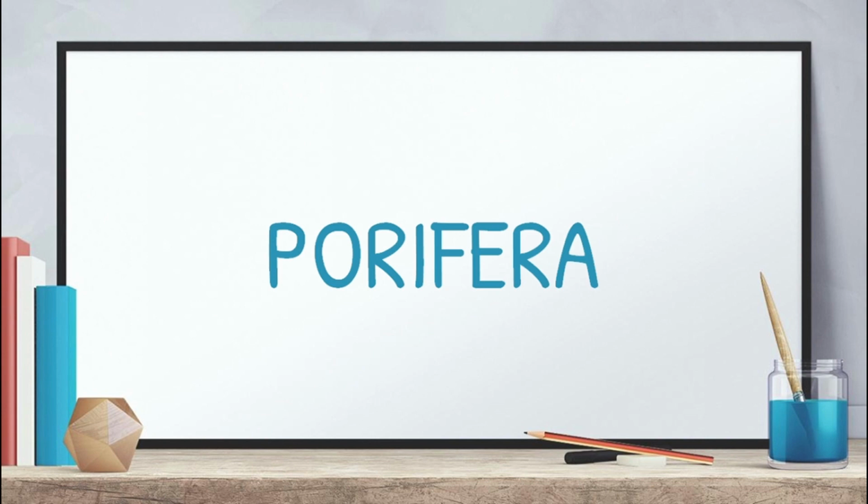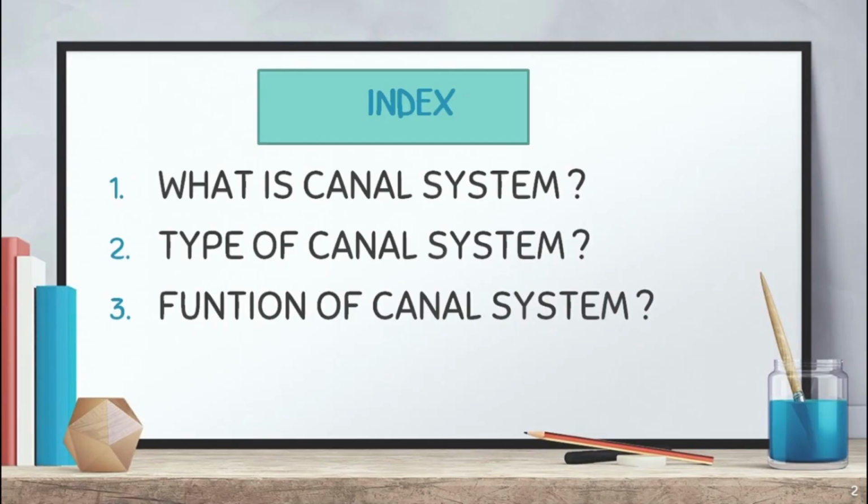Now we have another topic, the canal system. What is the canal system, the types of canal system, and the function of the canal system? These are the three main important questions for MSc, BSc, and other examinations, because canal systems are found only in Porifera organisms. That's why the canal system of Porifera is the most important question for MSc and BSc students.